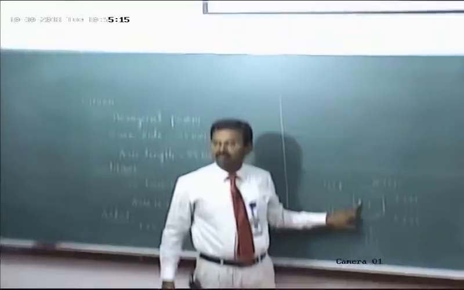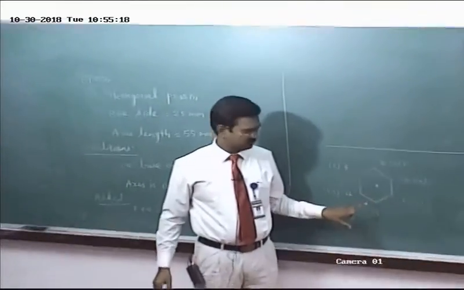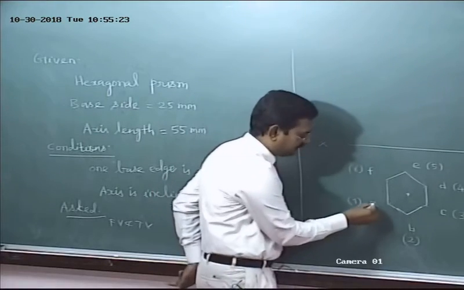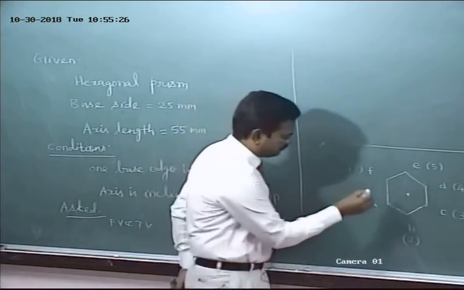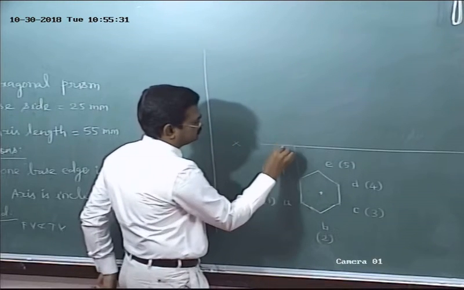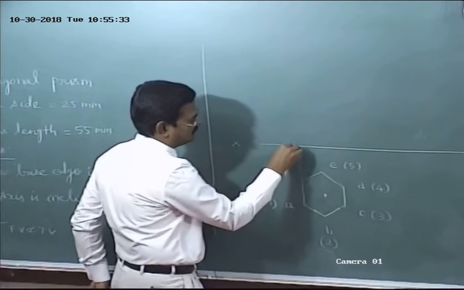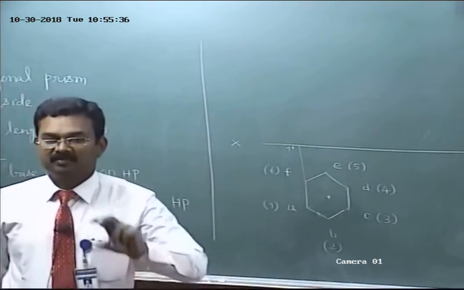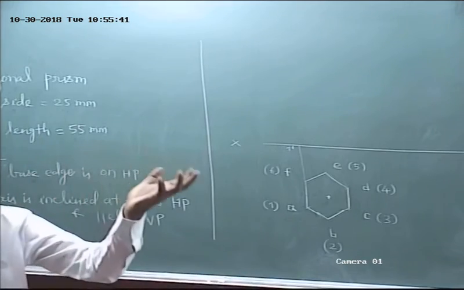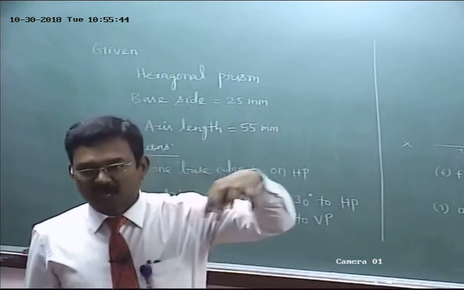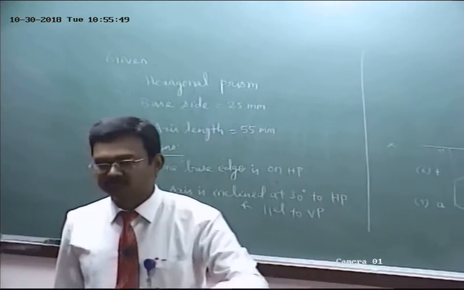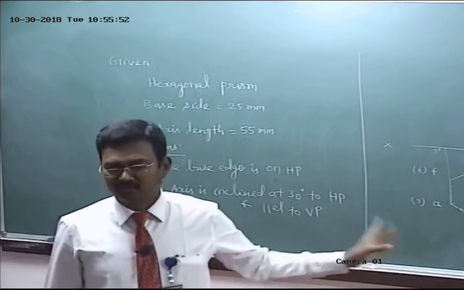See, in the top view, the bottom base corners are invisible. So where is 1? 1 lies on A. This point is common for A and 1, isn't it? So from 1, draw a vertical projector to cut XY at 1 dash. Usually the front views are represented by small letters with dashes. Already we have used alphabets for the top base corners, so for the bottom base corners we are using numerals 1, 2, 3, 4, 5, 6. So the front view will be 1 dash.